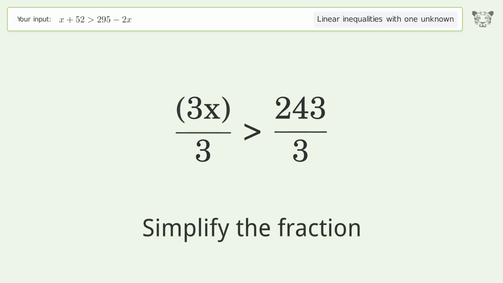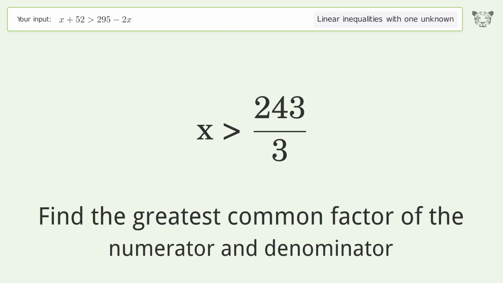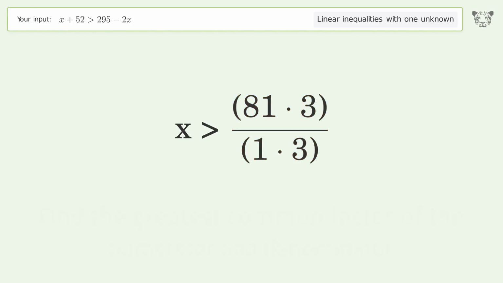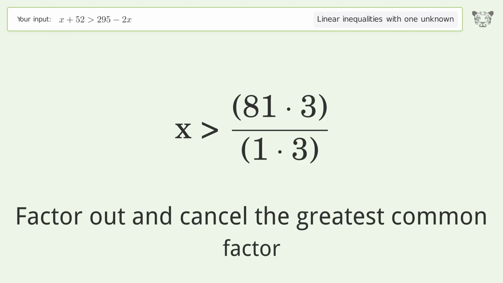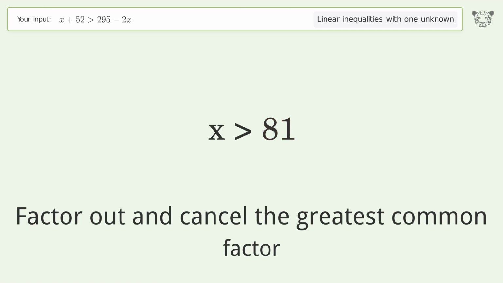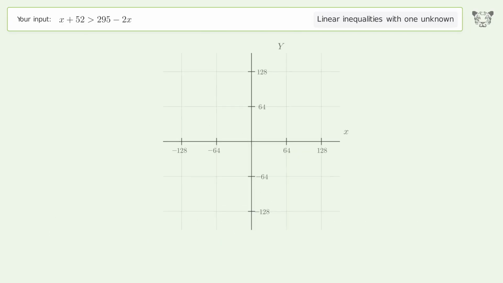Simplify the fraction. Find the greatest common factor of the numerator and denominator. Factor out and cancel the greatest common factor. Plot the solution on a coordinate grid. And so the final result is x greater than 81.